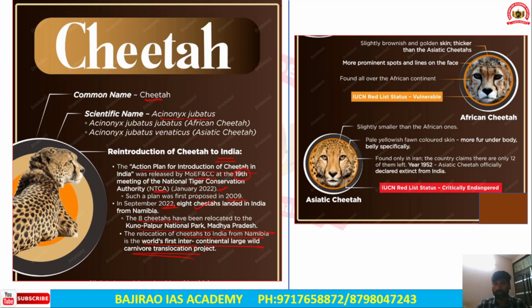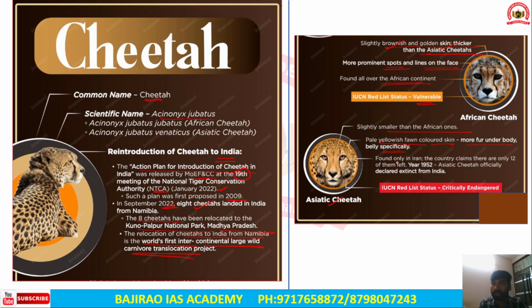When it comes to the African cheetahs, they have slightly brownish and golden skin, thicker than Asiatic cheetahs, and more prominent spots and lines on the face. They are found all over the African continent. We are sourcing African cheetahs from both Namibia and South Africa. The IUCN status of the African cheetah is vulnerable. When it comes to the Asiatic cheetah, they are slightly smaller than the African cheetahs, and they have a pale yellowish skin and more fur under their body, specifically the belly.